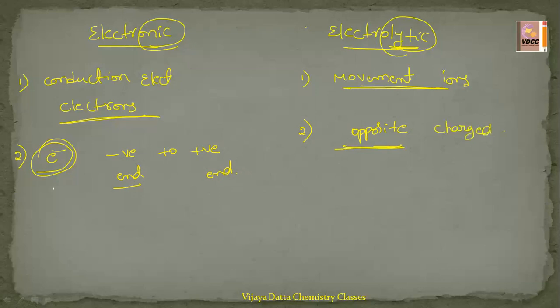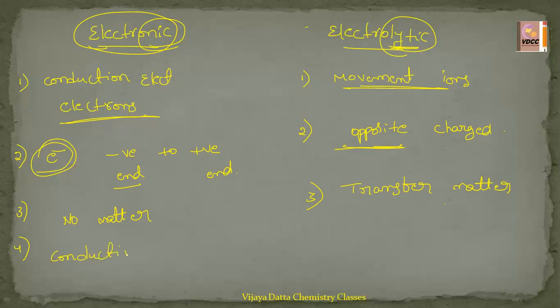The next difference between these two is that in electronic conductors no transfer of matter takes place, only electron movement. Whereas in electrolytic conductors, the transfer of matter takes place. And they depend on the temperature. These electronic conductors depend on the temperature.